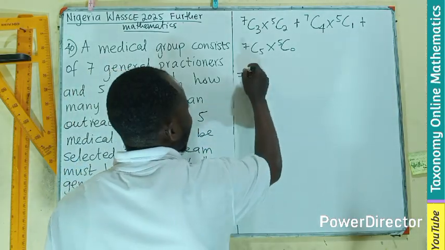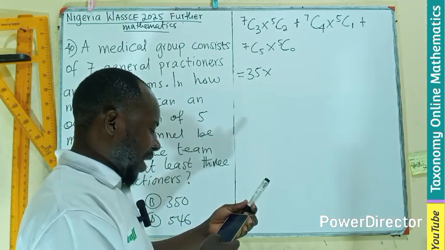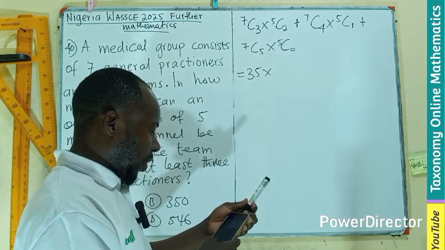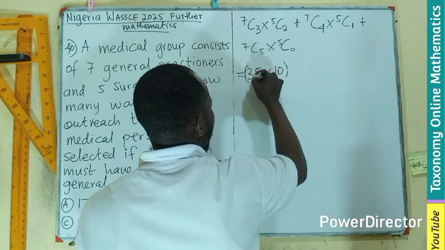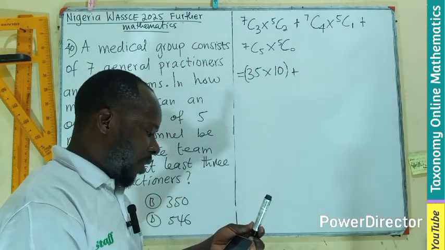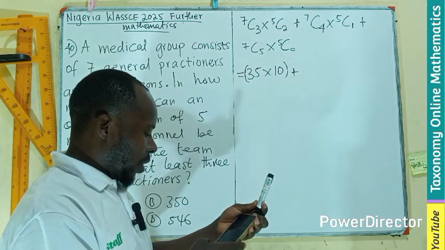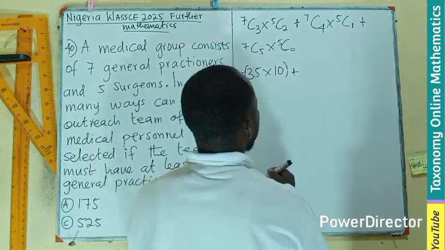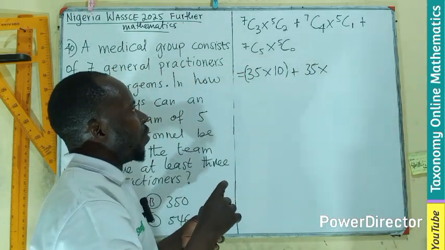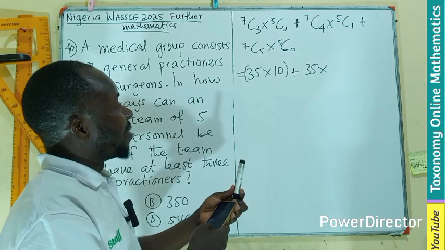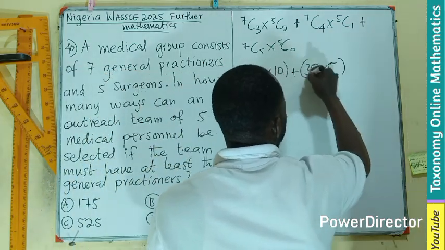That will be giving us 35. So 35 times, then we go back to 5 combination 2, right? And that will be 10. So this is the first option. The second option could be 7 combination 4, which will also be 35. Then for the second, 5 combination 1 will be 5. So let's see, we have 5 there.